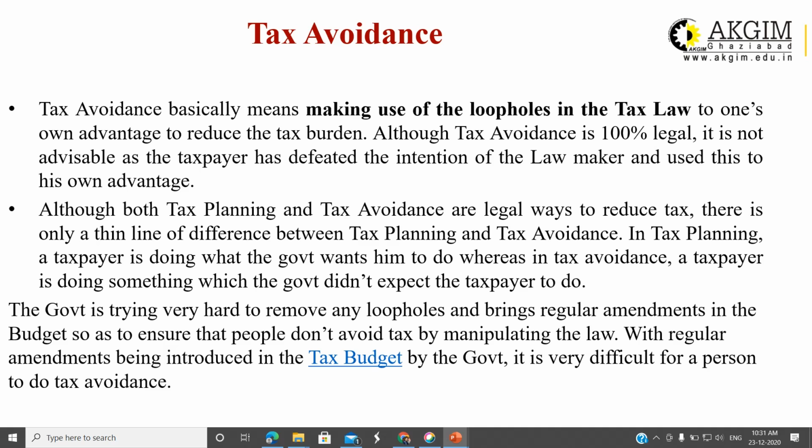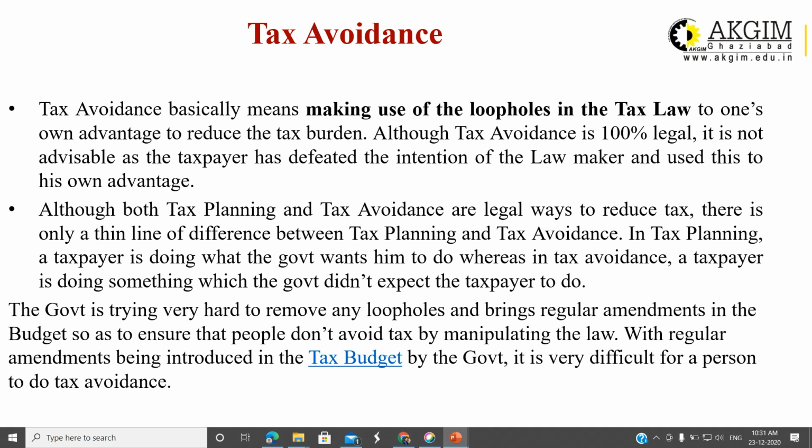In tax planning, a taxpayer is doing what the government wants. That means the government has a specified clear provision that yes, go for the tax planning, you should do it. But in case of tax avoidance, a taxpayer is doing something which the government didn't expect the taxpayer to do. That means in case of tax avoidance, that is not a happy situation for the government. Because of benefit of doubt, you can take it, but the government is not happy. You are defeating the basic intention of the law.